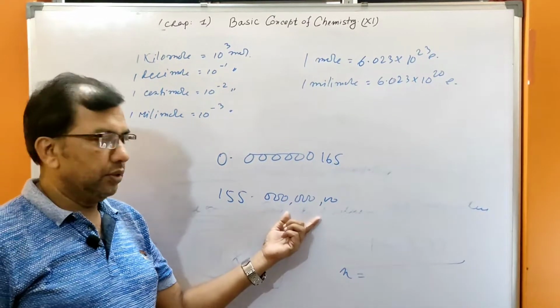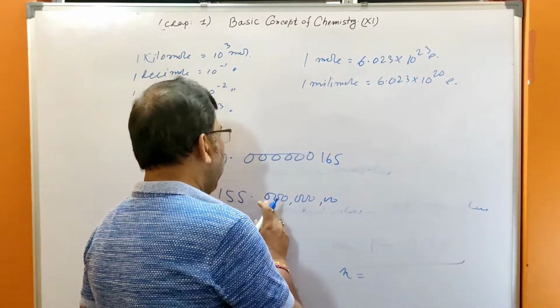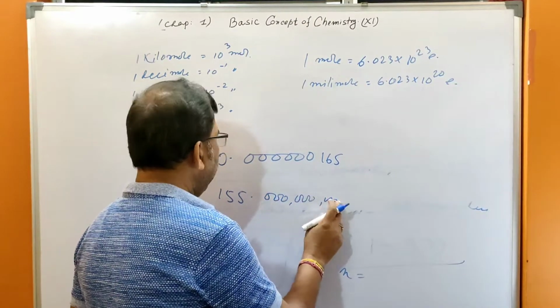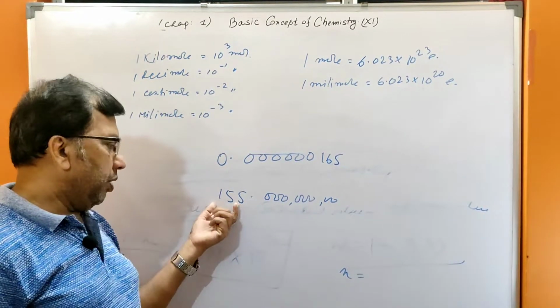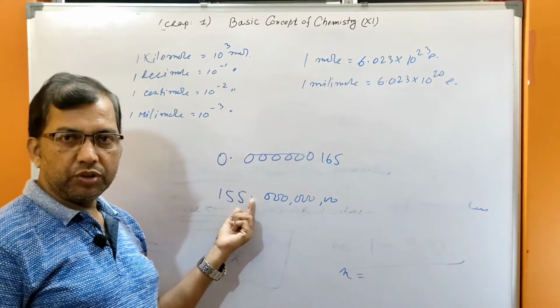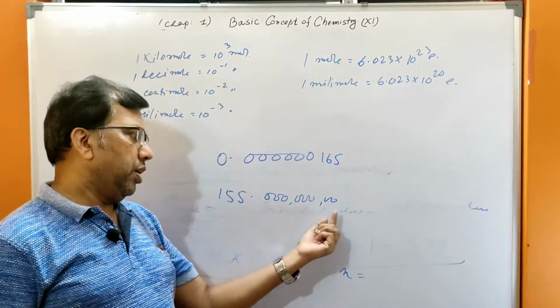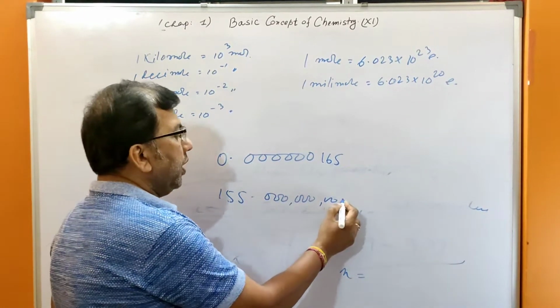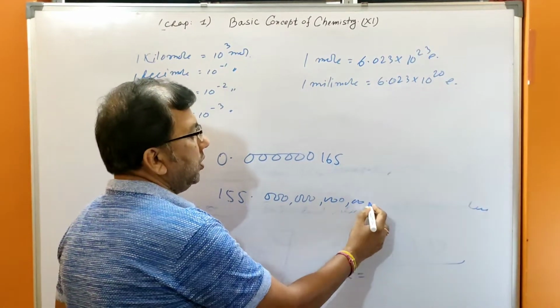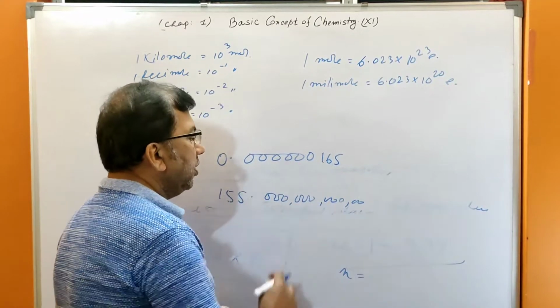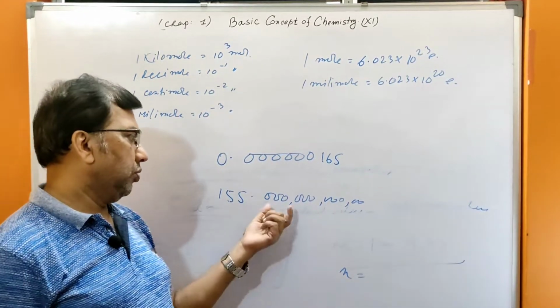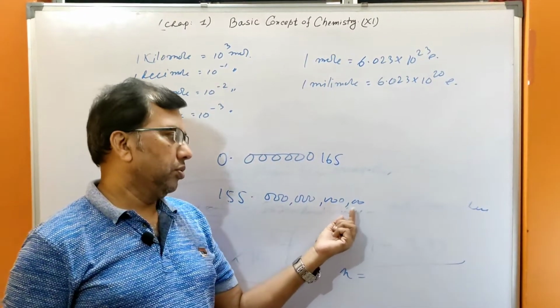After the point, 1, 2, 3, 4, 5, 6, 7, 8, 155 point, then 3, 3, 9, and so on.